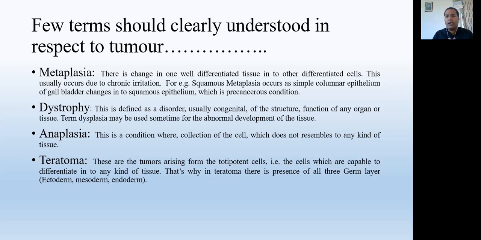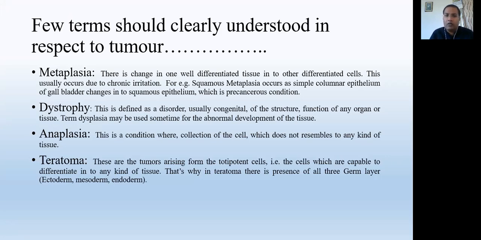squamous metaplasia, which occurs as the simple columnar epithelium of the gallbladder changes into squamous epithelium. In our gallbladder, usually there is a simple columnar epithelium, which is normal, which is meant to be there, and there is no harm in that. But when it changes character, metaplasia happens, and that simple columnar epithelium changes into squamous epithelium, and then the problem starts because the squamous epithelium is not meant to be there, and that is a precancerous condition.